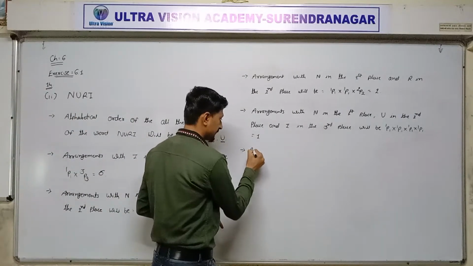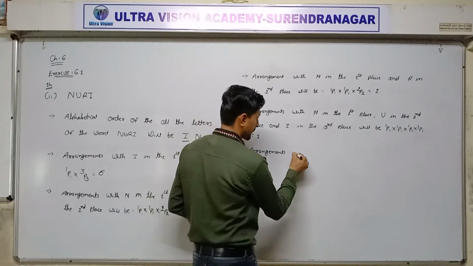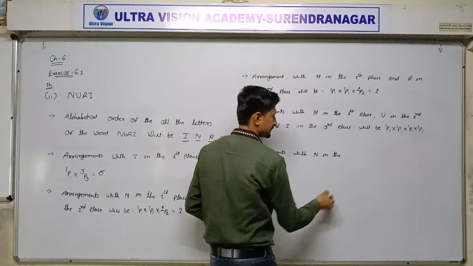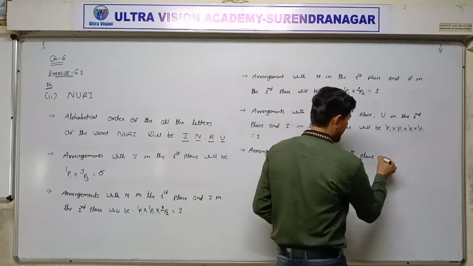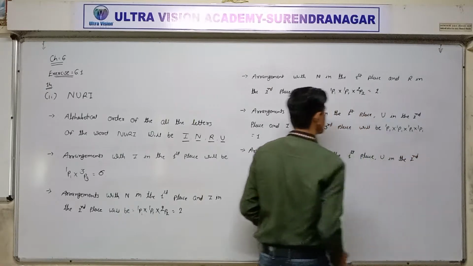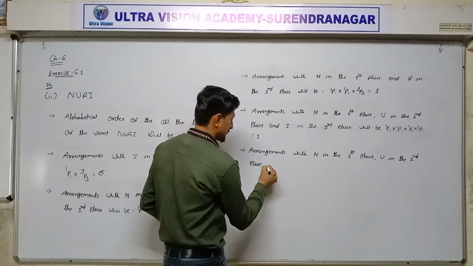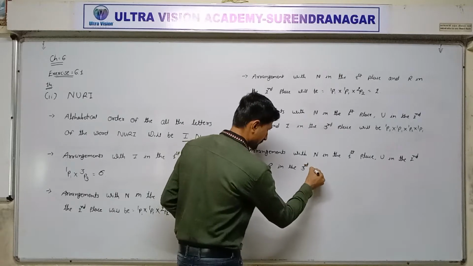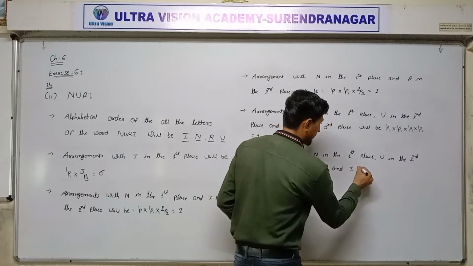Write down arrangements with N in the first place, U in the second place, R in the third place, and I in the fourth place.